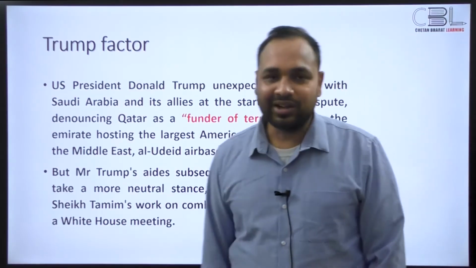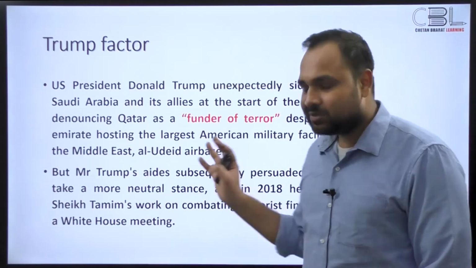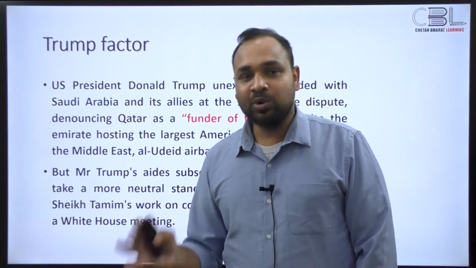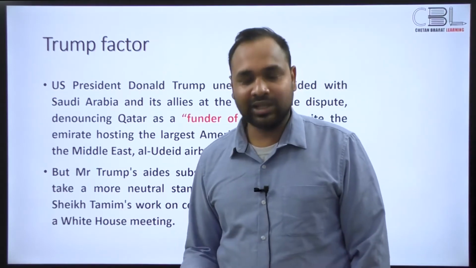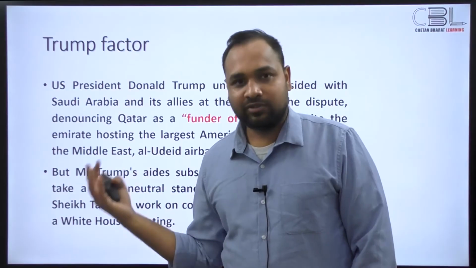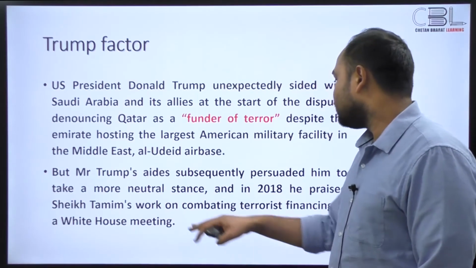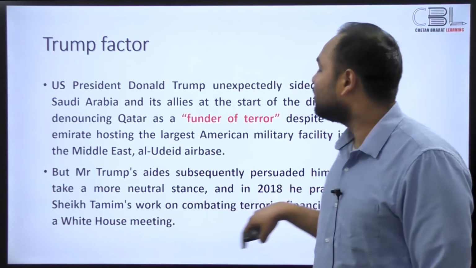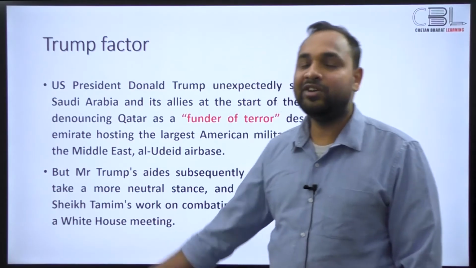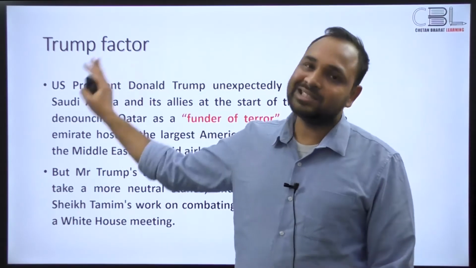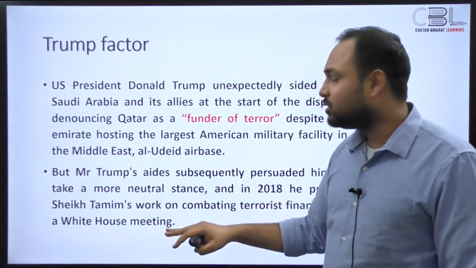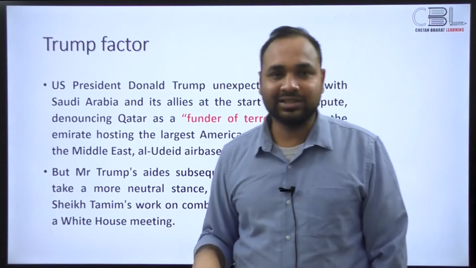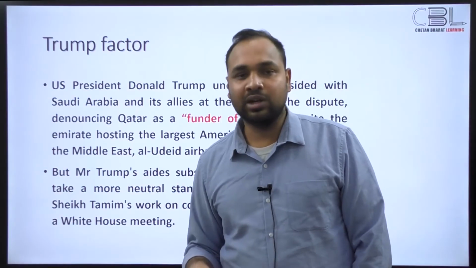Now, in the same year, Donald Trump was then advised by his advisors to take a more neutral stance, and then he applauded Sheikh Tamim, who is the emir of Qatar, for his work on combating terrorist financing at a White House meeting. So he went from Qatar financing terrorism to Qatar working on combating terrorism financing, right? So you can see that neutral stance.